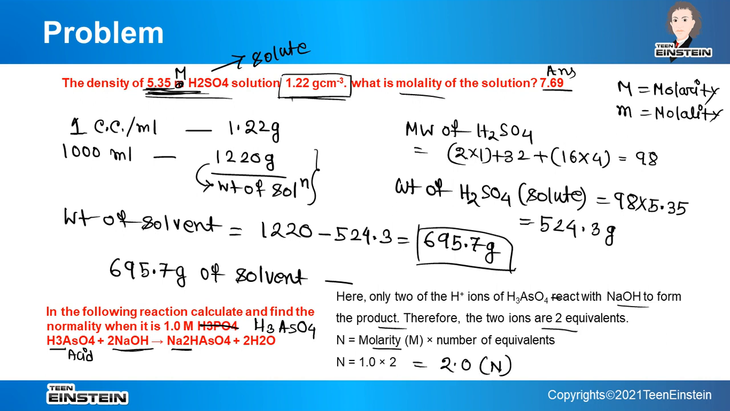So this is another completely different type of problem, which is very simple. Once you understand the basic fact, it will not take much time. So read the question very carefully. See how many hydrogens are replaced when this type of multibasic acid or multiacidic base is given. We have to be very careful.